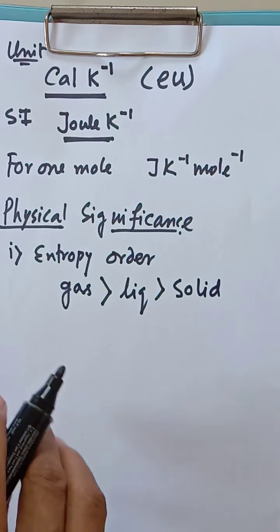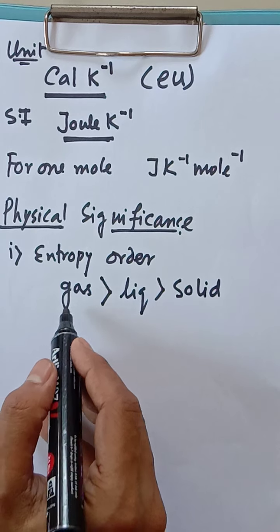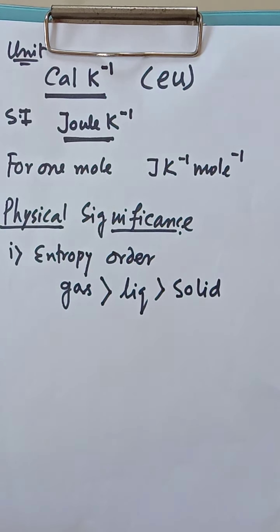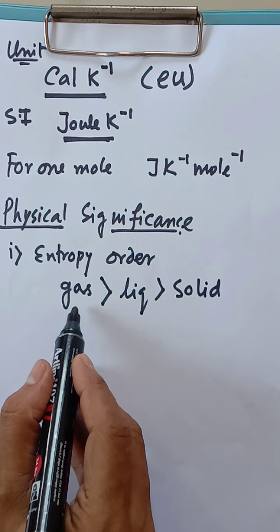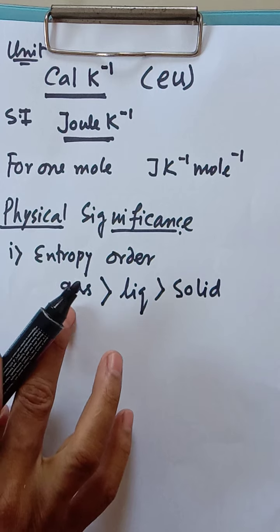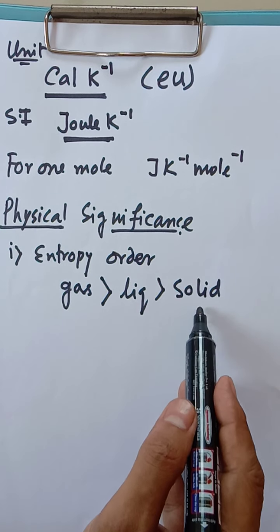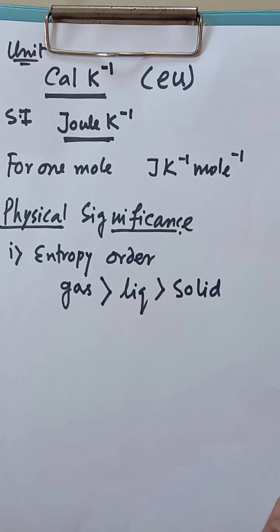It is very easy to understand, because in case of gas, the particles' attraction force is very less, their movement is maximum. That means maximum chaos and maximum disorderness is there, so in this state the entropy is the maximum. Whereas in case of solid state, the particles are well arranged, their attraction force is maximum, so movement is minimum.